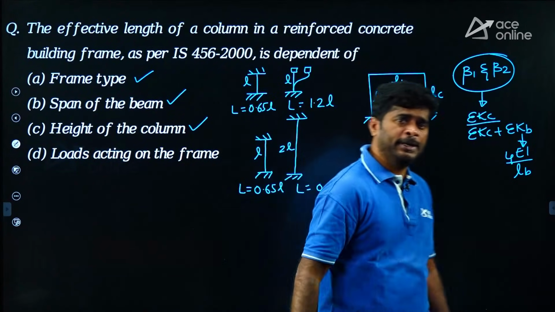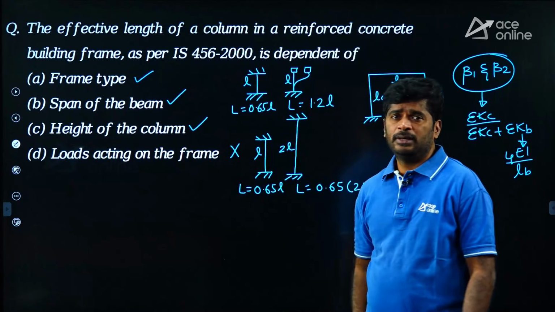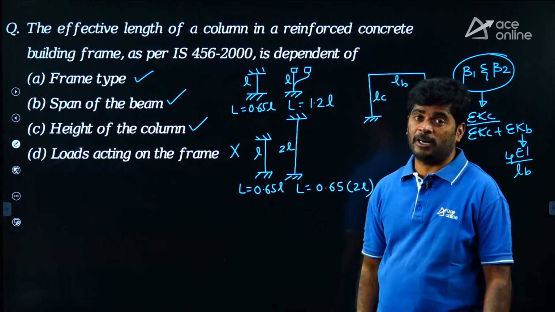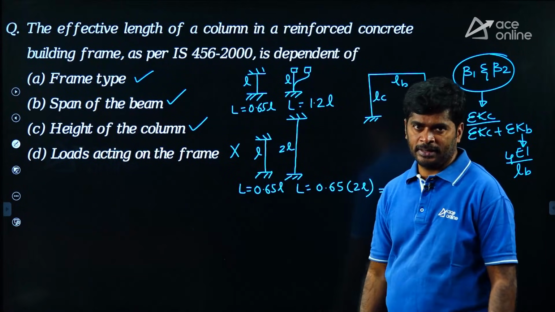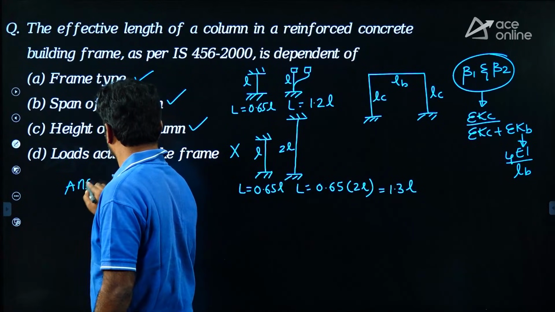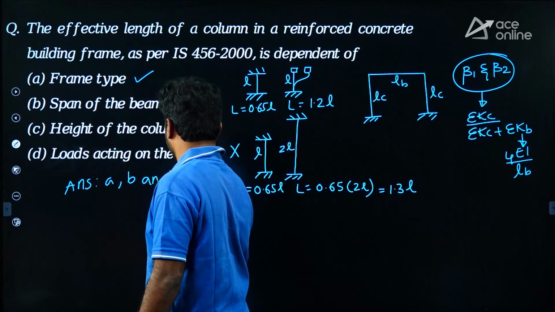Coming to option D, given that loads acting on the frame. My dear, it is not depending. Effective length of column is independent of loads acting on the frame. Now A correct, B correct, C correct. Again MSQ, A, B and C.